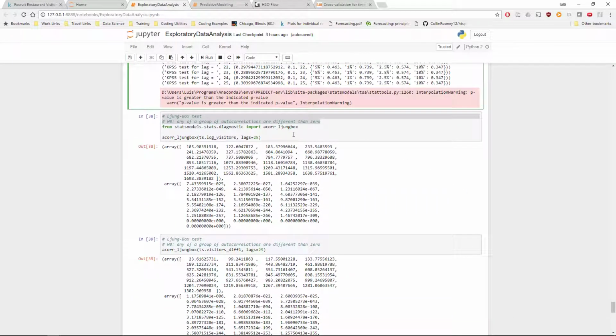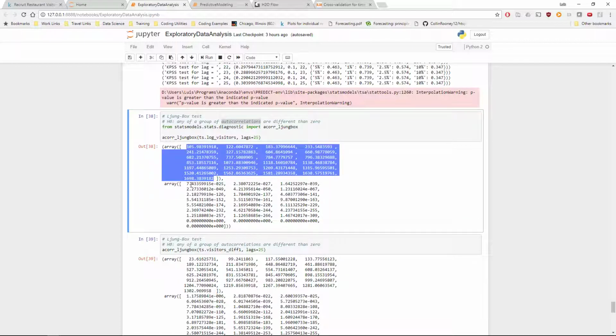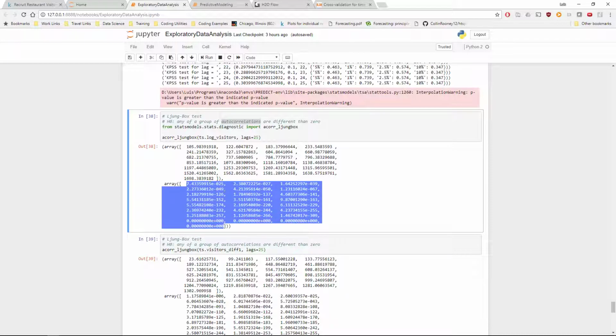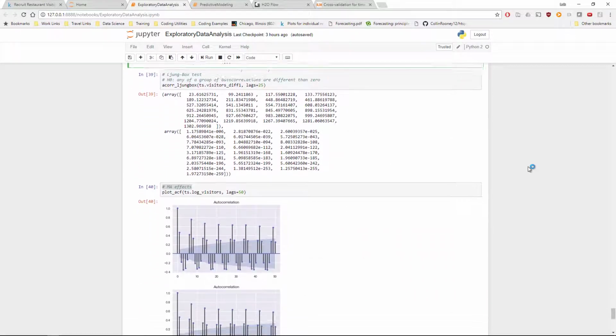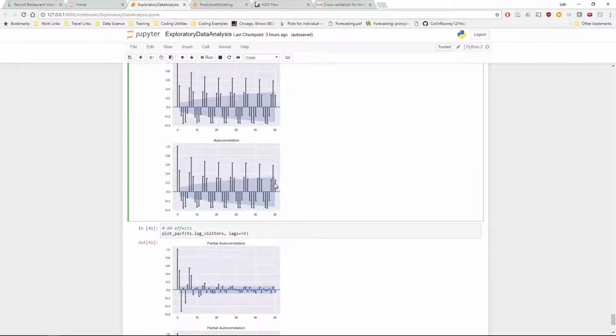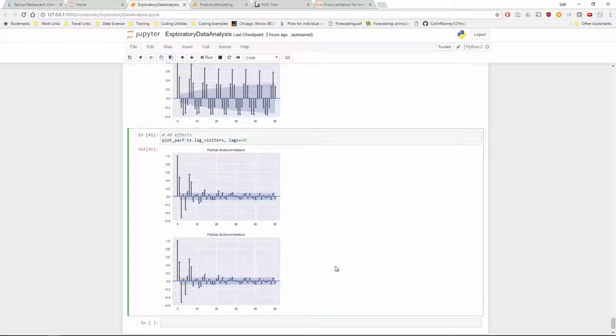But still, it was a different result from the Dickey-Fuller test, so just to be complete, I went and did the Ljung-Box test. This tests the null hypothesis that any of a group of autocorrelations are different than 0. So more similar to the Dickey-Fuller test. And again, these results are a little bit hard to interpret, but these are the test statistics and these are the p-values. All of these p-values, very small, reject the null hypothesis that there's no autocorrelations. So again, I get even a different result. However, looking at the ACF plots and the PACF plots, I'm pretty confident that there does seem to be some ARMA effects here.